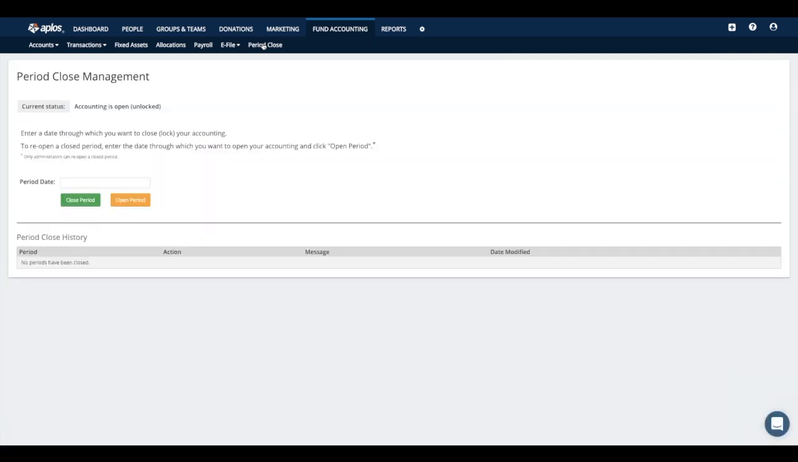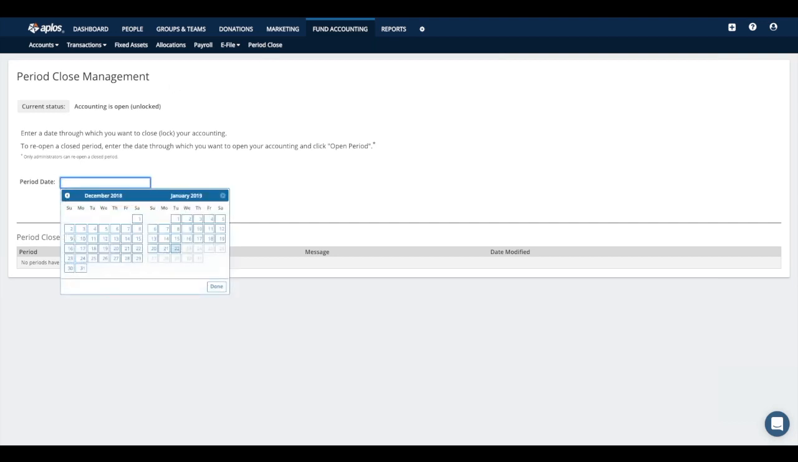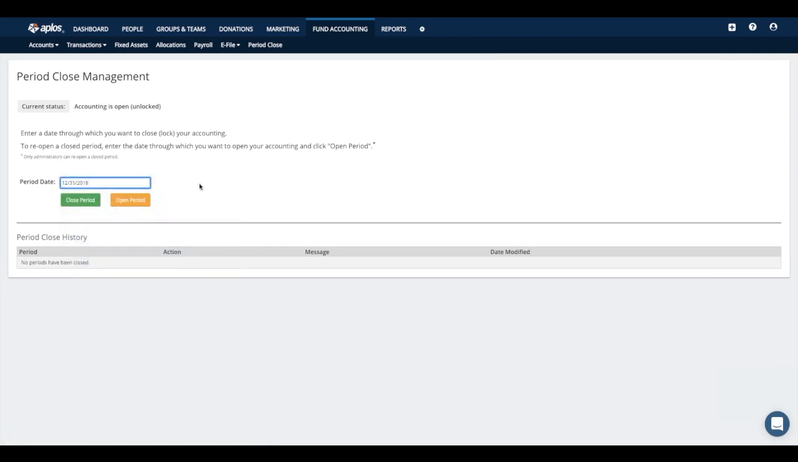All right, and the last option here under fund accounting, this is the period close section. So this is the area you can use to lock down everything in your account up to a certain point. So what you would want to do when you get here is just jump to the period date field and enter in the date that you want to lock your books to. So in this case, since most of you are probably trying to close out 2018, we'll just go ahead and select December 31st of 18, and then we would click close period. And so like I mentioned, that will lock down everything that you have in the system up until that date.